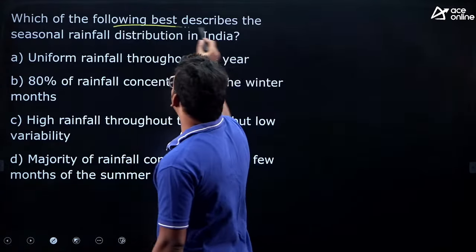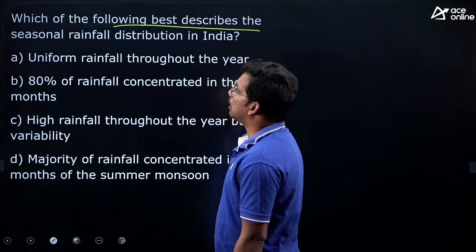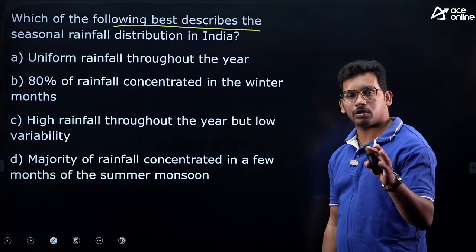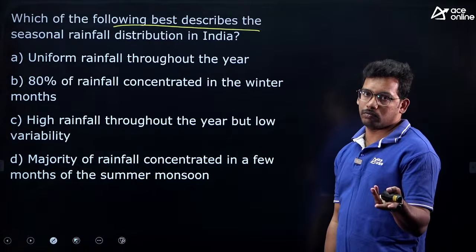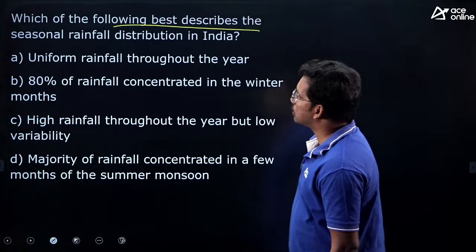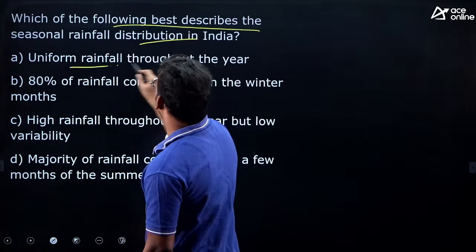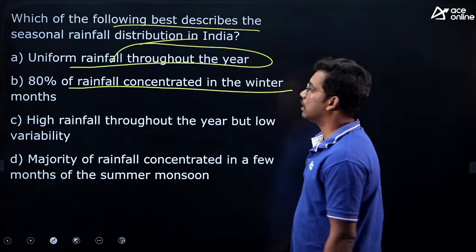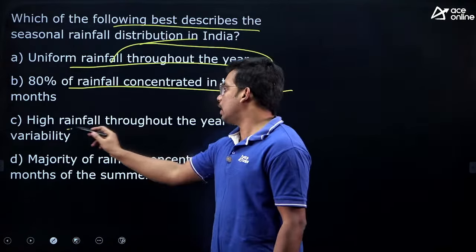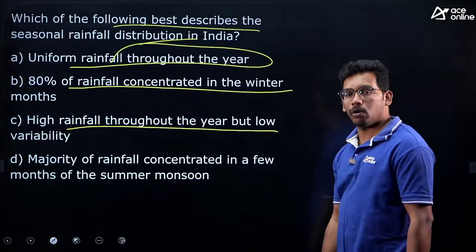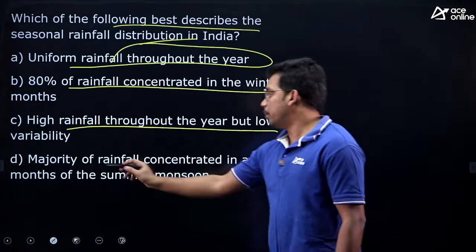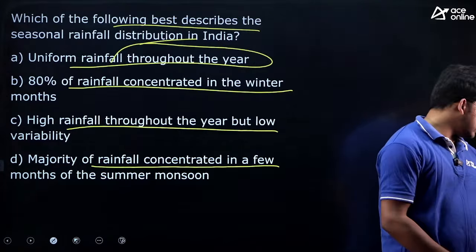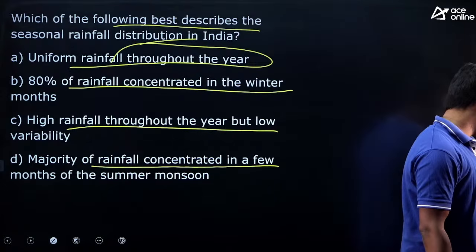Next one, which of the following best describes the seasonal rainfall distribution in India? You know, India receives two kinds of rainfall, southwest monsoon and northeast monsoon, right? So they are asking which best describes seasonal rainfall distribution. Uniform rainfall throughout the year, 80% of rainfall concentrated in the winter months, high rainfall throughout the year but low variability, major rainfall concentrated in a few months of summer monsoon. Very easy question, climate related.